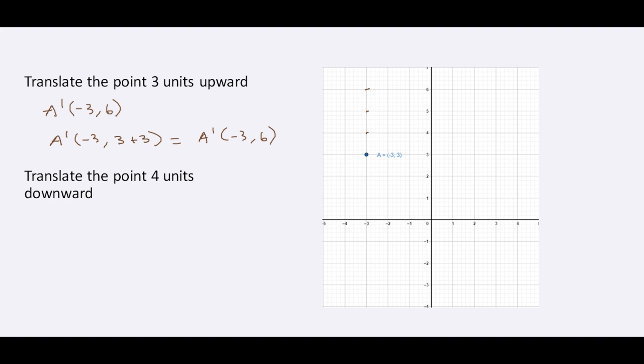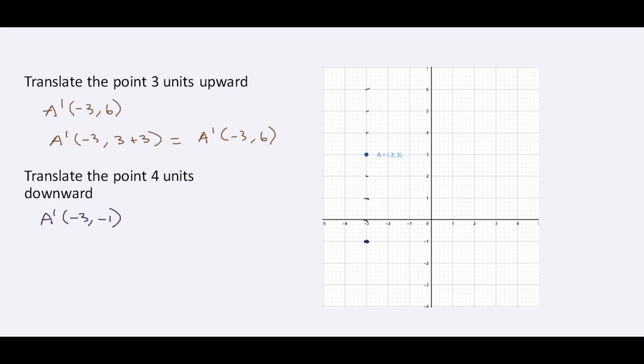Now what we're going to do in this case is translate the original point 4 units downward. So let's look at that. Let's go 1, 2, 3, 4. So this is where we find ourselves, and we end up with A prime (-3, -1).